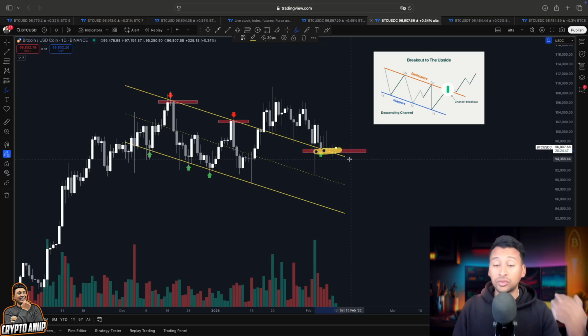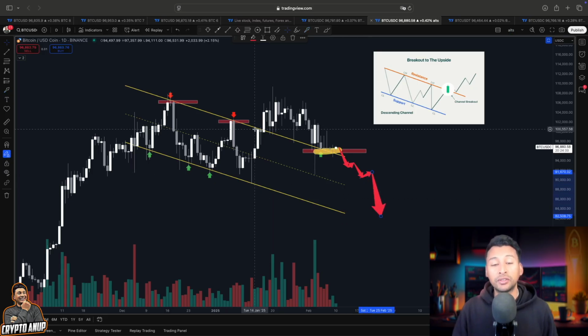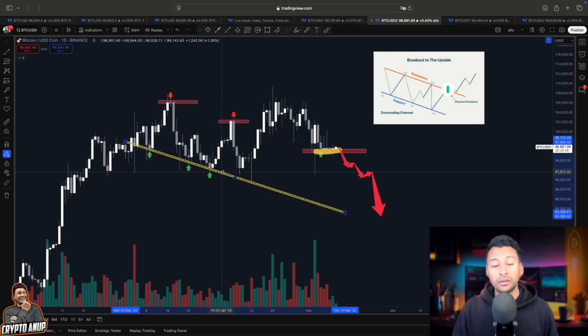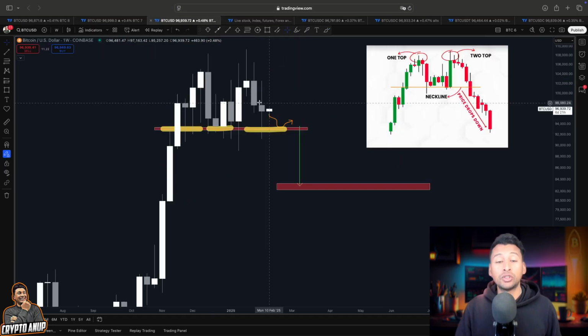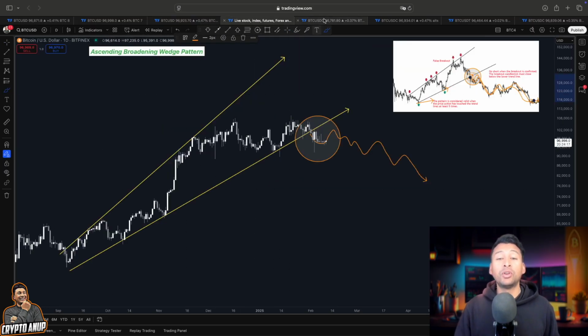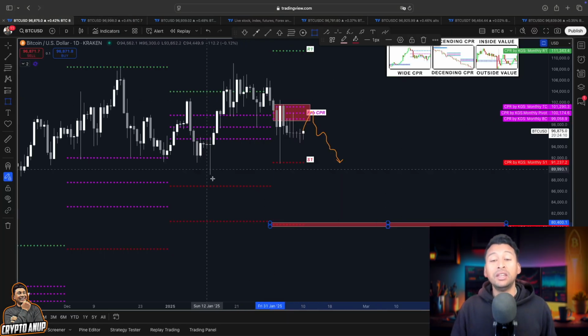So you can see, guys, as soon as this support gets broken, you know what is expected. Not just 90,000, but we are expecting the price of Bitcoin to go even lower towards this falling trend line, which might bring the price of Bitcoin to around 85,000. That is the bearish target from this double top pattern, from this ascending broadening wedge, from this rising channel, the Williams Alligator indicator, and even from this leading indicator known as CPR.